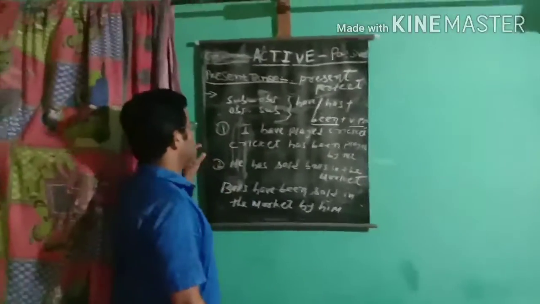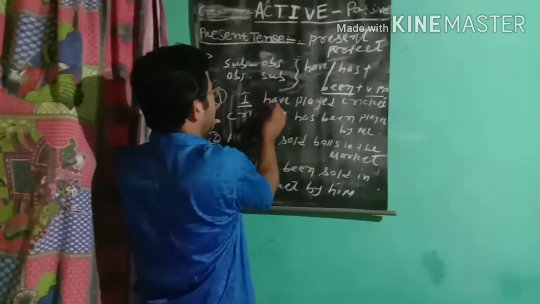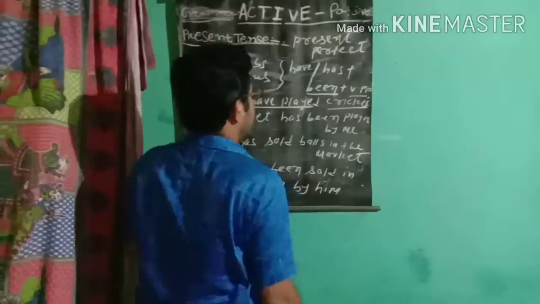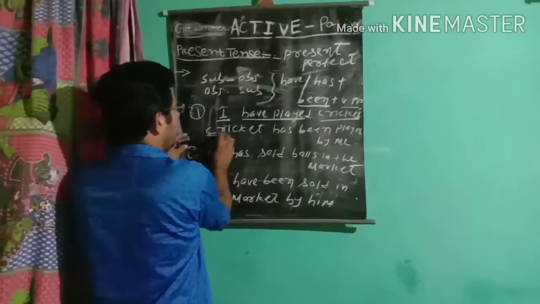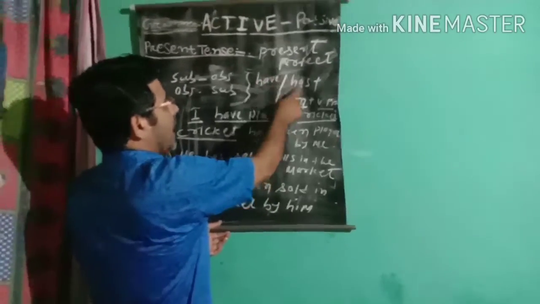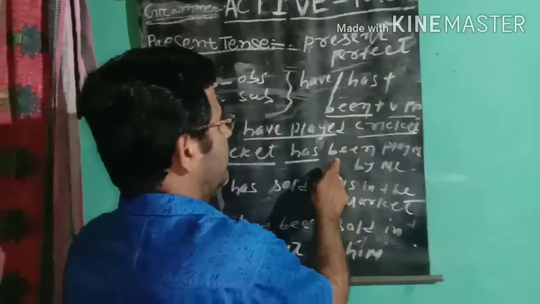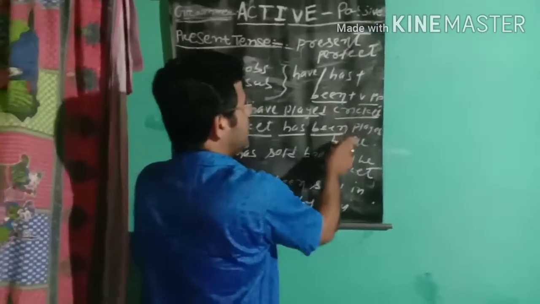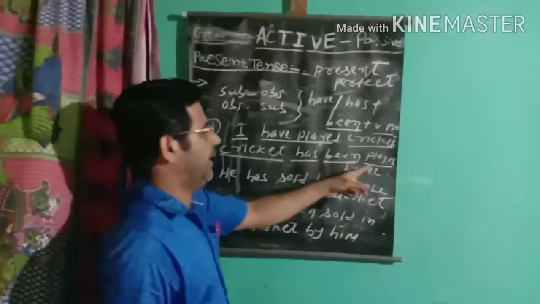It is the rule. Example: I have played cricket. I is the subject, have played the verb, cricket the object. Now in passive voice, the object cricket becomes the subject. Cricket is singular, so we use has. Cricket has been, and the verb play becomes past participle: played by me. Cricket has been played by me.